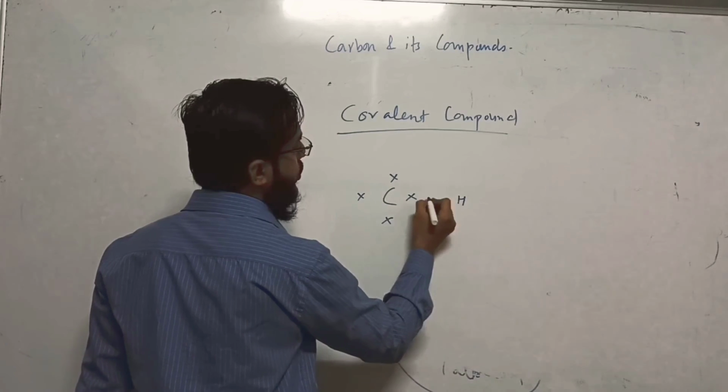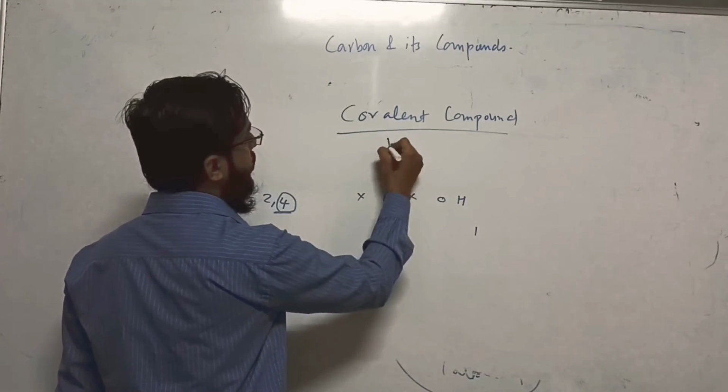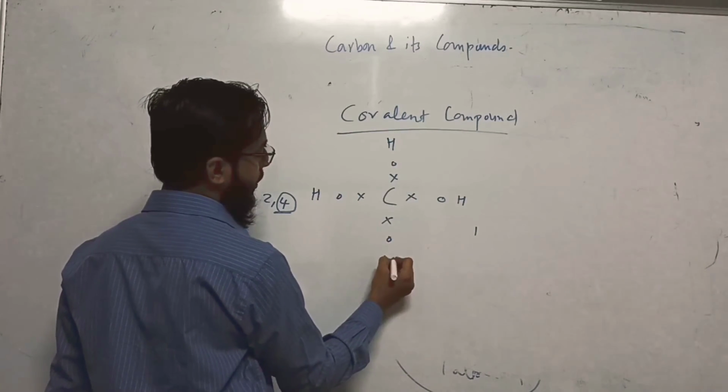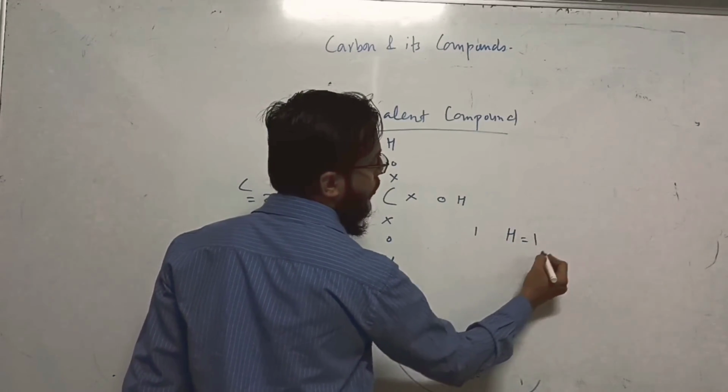Now a hydrogen is also there. Hydrogen is having 1 electron. Now hydrogen wants duplet configuration.